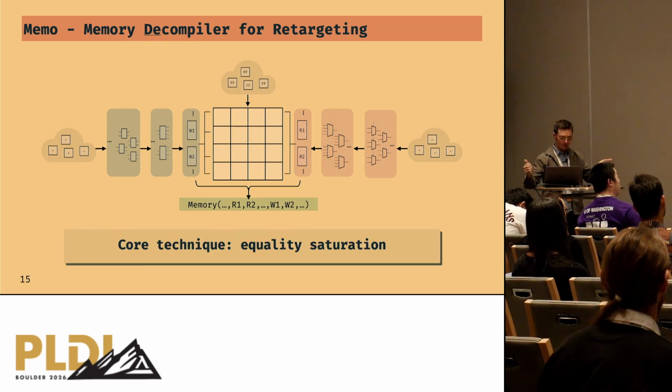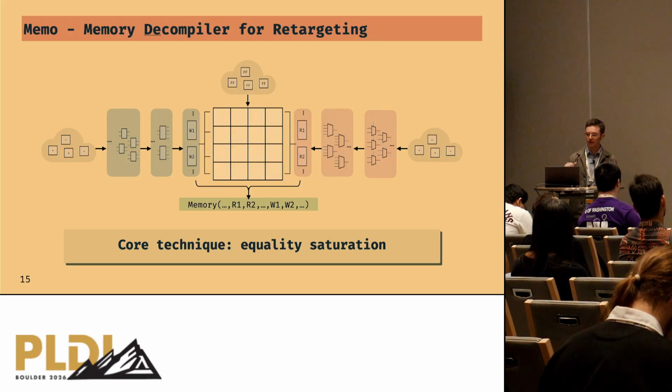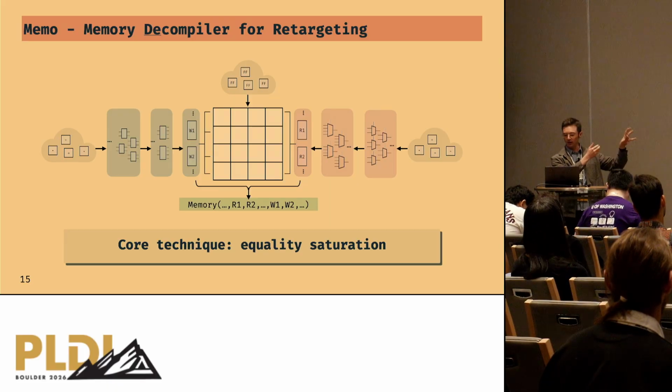And so the key technique to doing this is equality saturation. It's a perfect setup for equality saturation because we have this huge blasted out gate level netlist, thousands, even millions of low level logic cells. And with a lot of the aggressive logic optimizations that hardware synthesis tools may perform, it's really not obvious what sequence of rewrites will reveal the higher level structure that we're looking for.